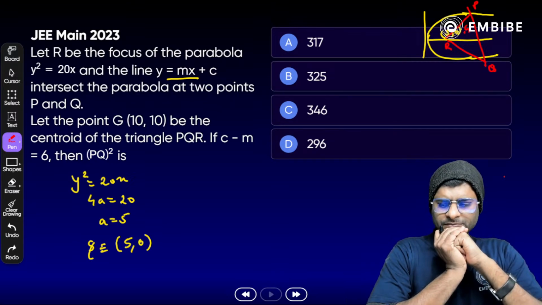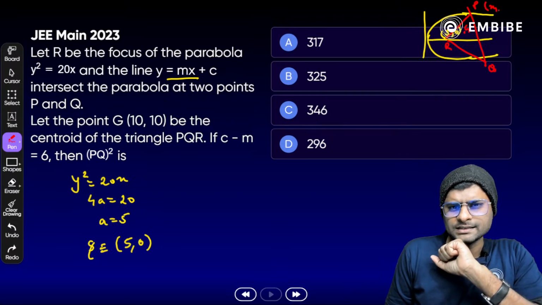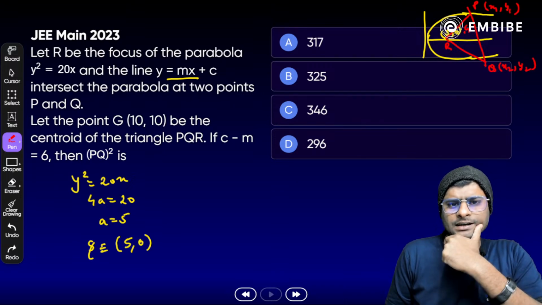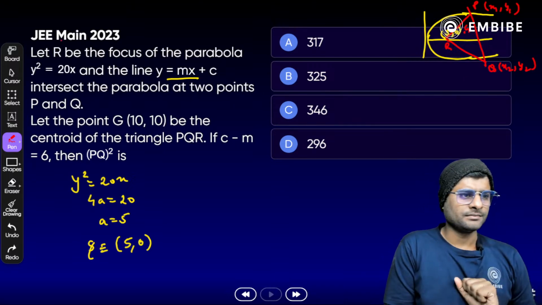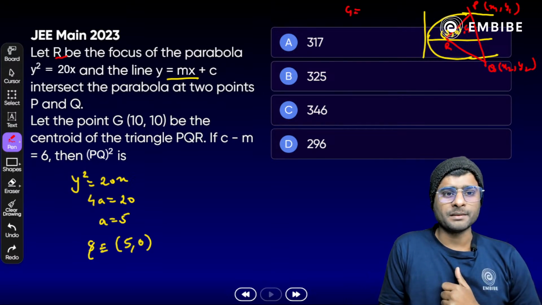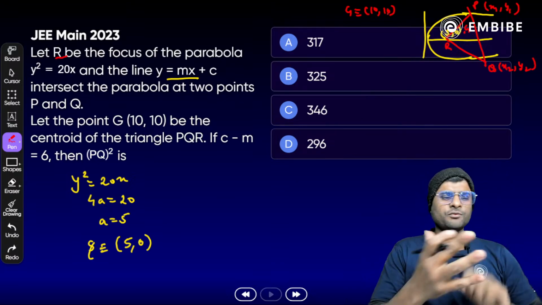Anyone? Okay, we don't know the coordinates of P here. So we can just assume x1 and y1, and the coordinate of Q should be x2 and y2. Clear? Yes, the coordinate of R is given. R is the focus here, that is 5 comma 0, and centroid G is already given here. Remember, that is 10 comma 10 here. All clear? Okay, so how do we approach here?